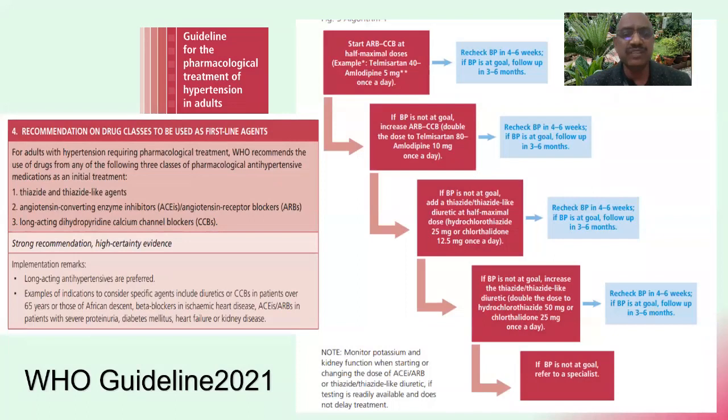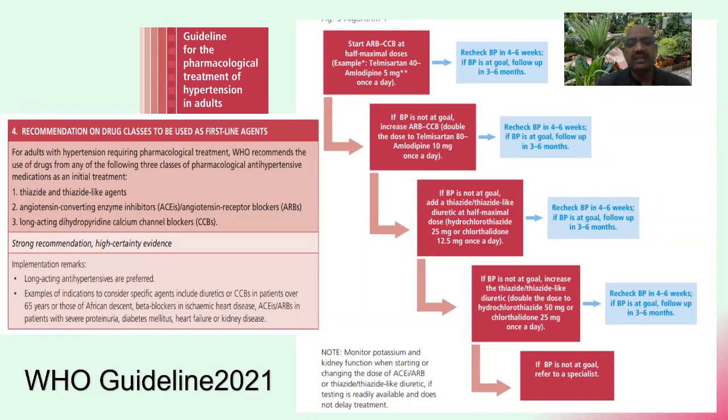So I think if you see the latest 2021 WHO guidelines for adults, they say that for adults with hypertension requiring pharmacological treatment, they recommend use of drugs from any of the following three classes of pharmacological antihypertensive medication as the initial treatment. This is quite good, that they say any of the following: thiazide or thiazide-like agents, ACE inhibitors or ARBs, or the CCBs, long-acting.